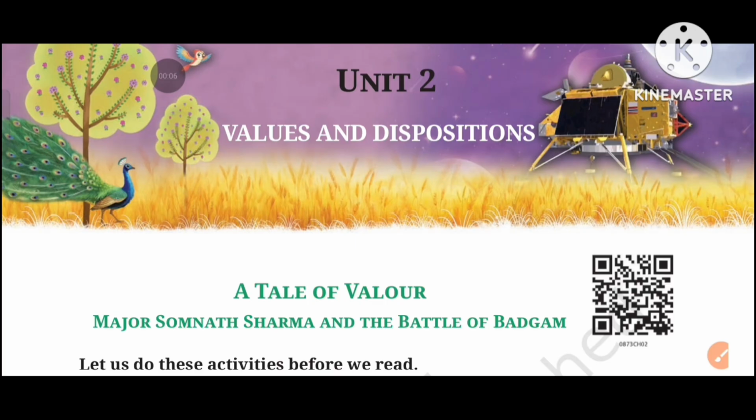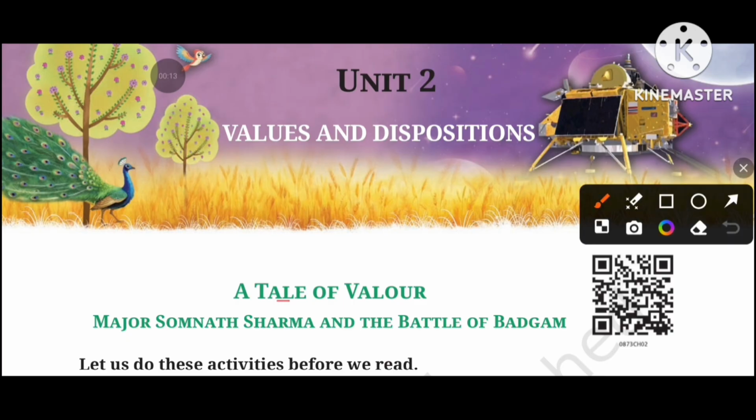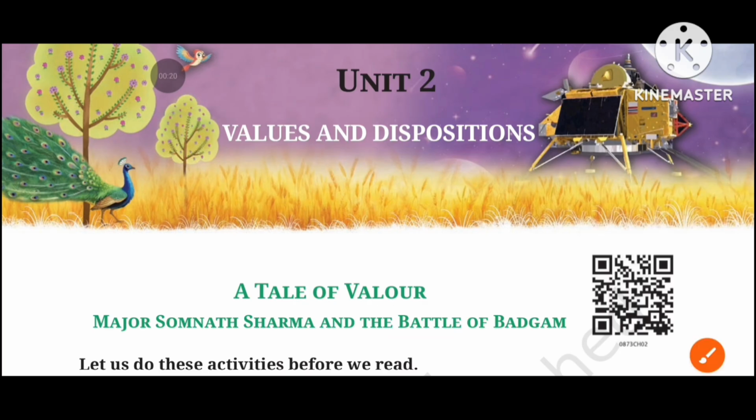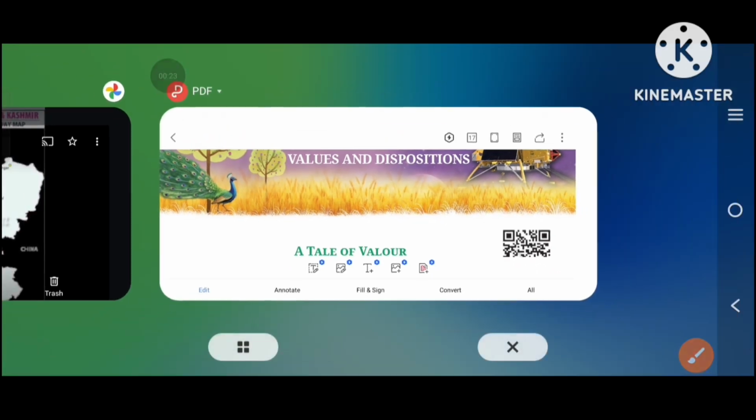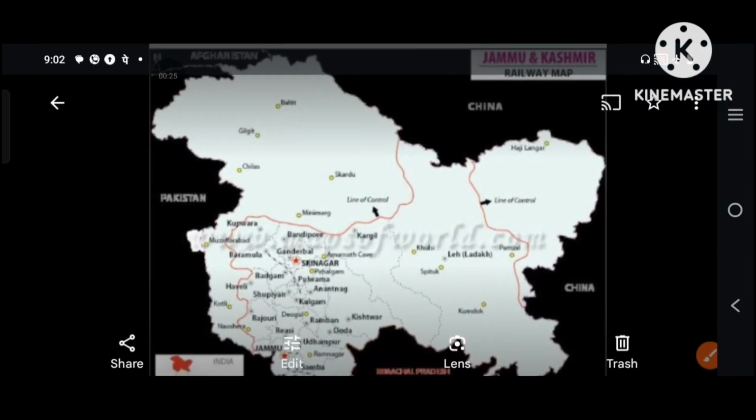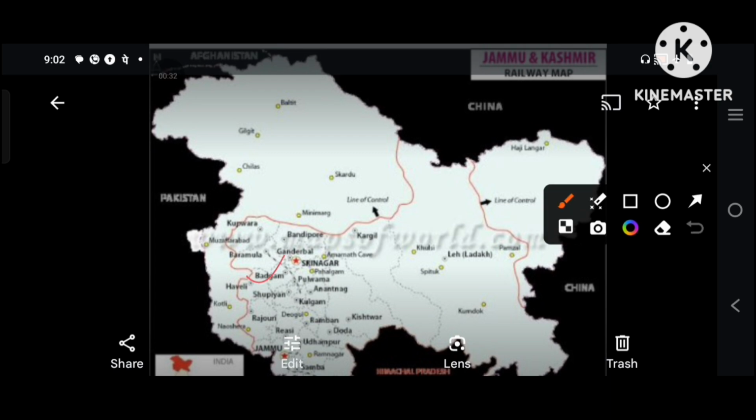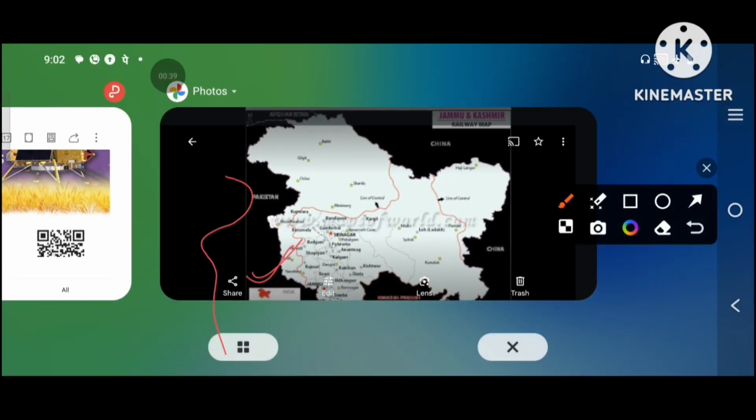Today we are going to start Unit 2 of Class 8 English NCERT. In this unit, we are going to read the chapter of Valor, Major Somnath Sharma and the Battle of Badgaon. So before moving ahead, I want to show you the Badgaon district on the map. Here, this is the map of Jammu and Kashmir, and you can see Badgaon district here. This is Badgaon. This is near to the border, not very far from Pakistan.